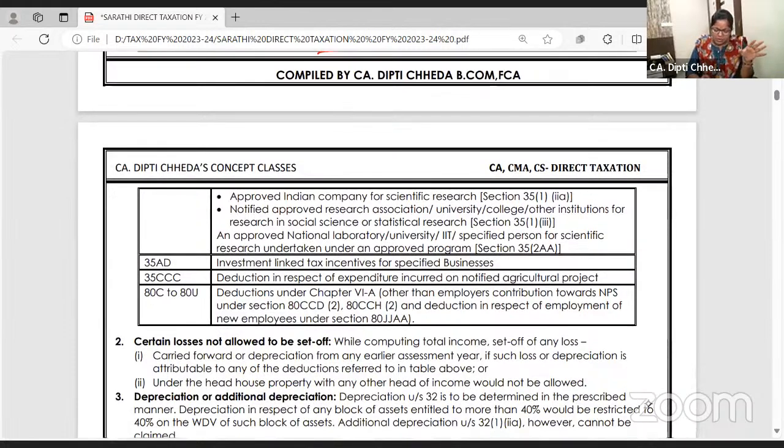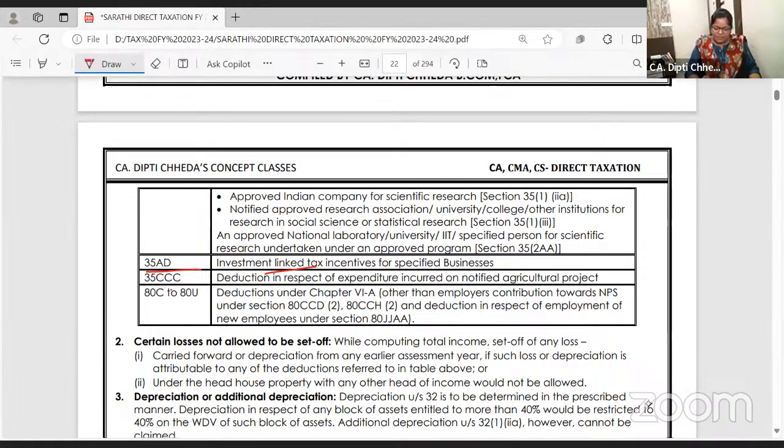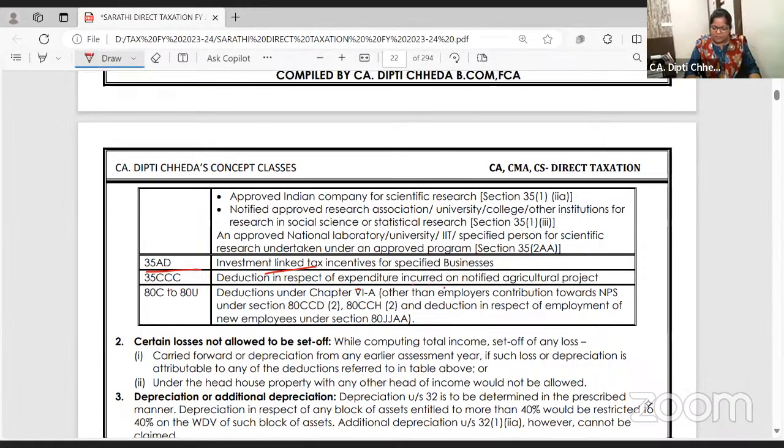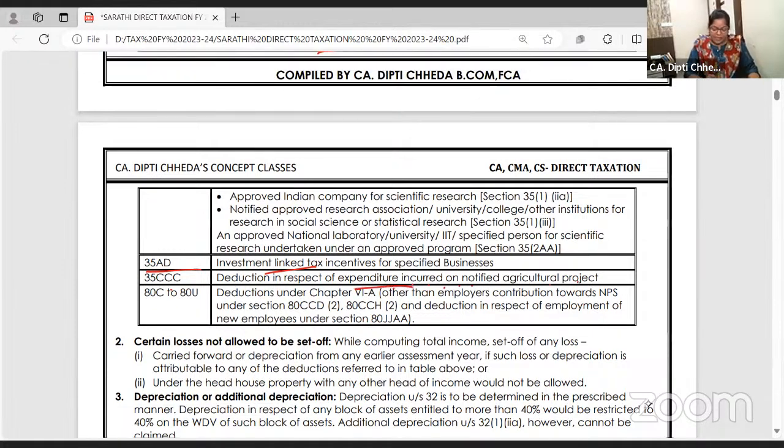Scientific research not allowed. 35AD, specified businesses, 2-star and above hotel, multi-speciality hospital, production of fertilizers in India, in all of these revenue and capital expenditure is deductible, but not deductible here. 35CCC, deduction in respect of expenditure incurred on notified agricultural product, not allowed.